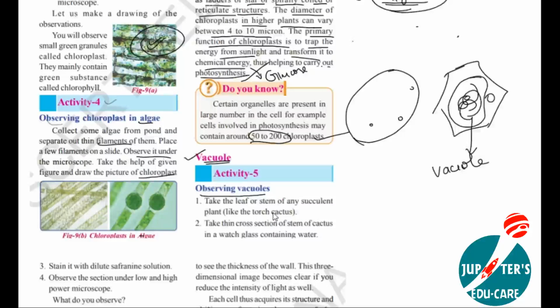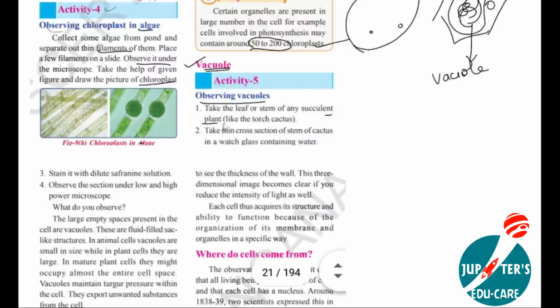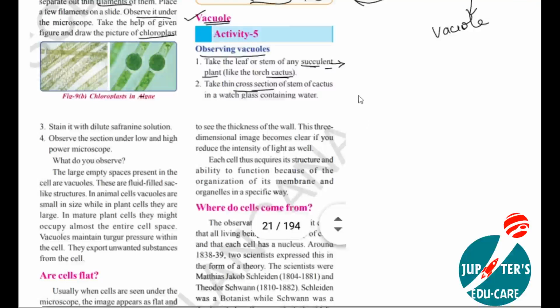So, before learning about the vacuole, let us observe how it is present inside the plant. Take the leaf or stem of any succulent plant, means a plant which stores water, like a desert plant. Here, cactus is one of the desert plants which store water inside it. We need to collect a small leaf or stem from such succulent plants. We collect a thin cross section, a small piece of that stem, and put it on the watch glass. Watch glass means a glass which is in this shape.